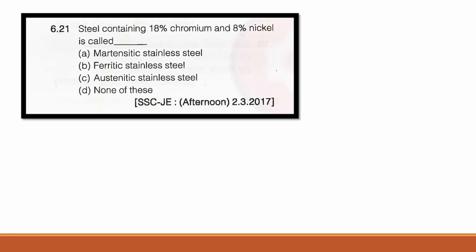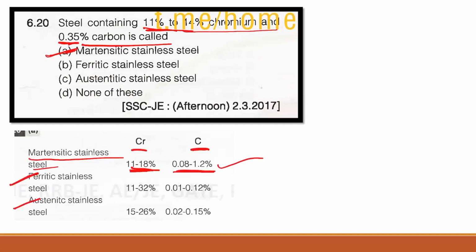Now question number 21. Steel containing 18% chromium and 8% nickel is called as. So the correct answer is austenitic steel, stainless steel. As we have seen earlier, austenitic steel contains chromium as 15 to 26% and carbon between 0.02 to 1.5%.